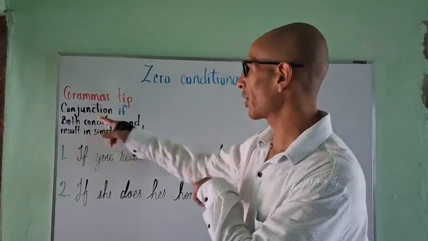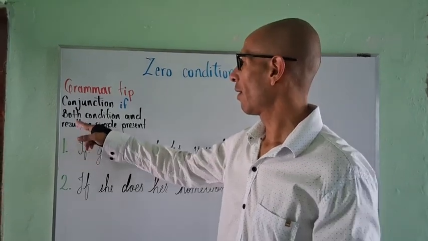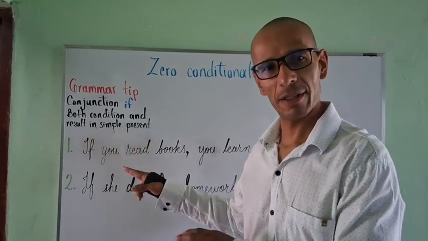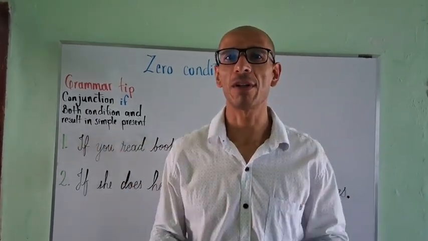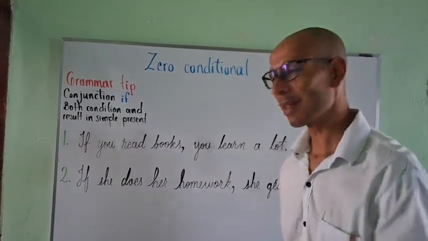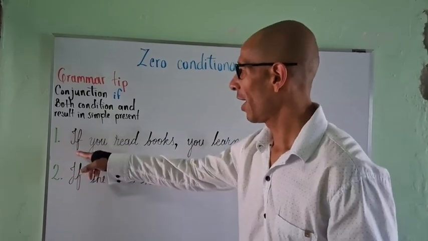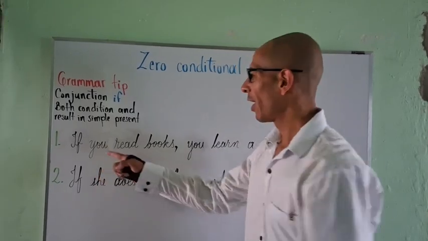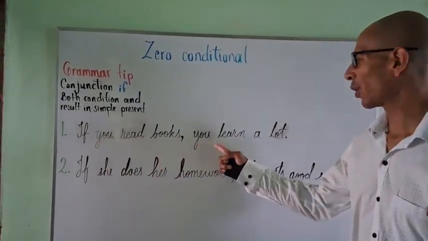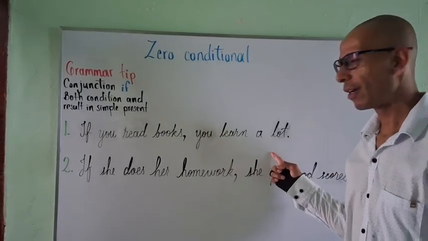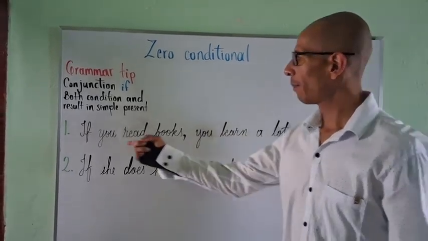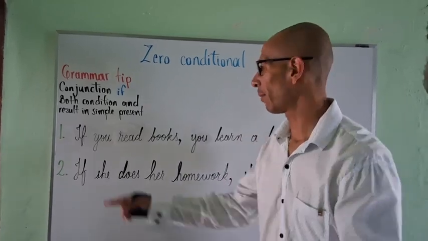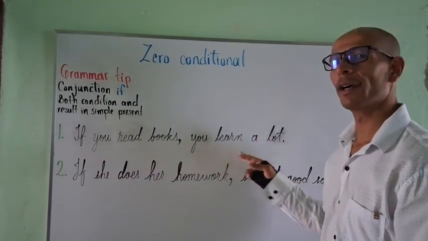Besides the conjunction if, we need to know that both condition and result are in simple present. Look at this. Number 1, if you read books, present simple, if you read books, you learn a lot. Present simple as the grammar tip. Both condition and result are in present simple. If you read books, you learn a lot.